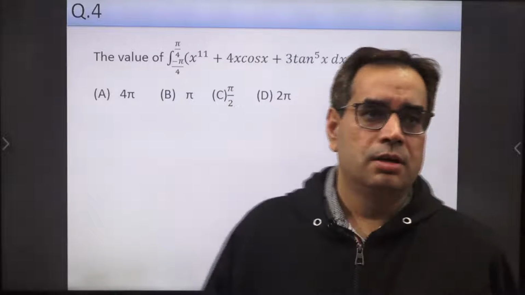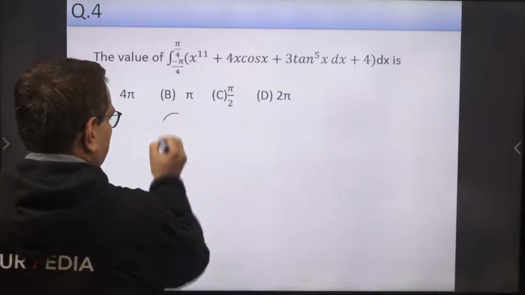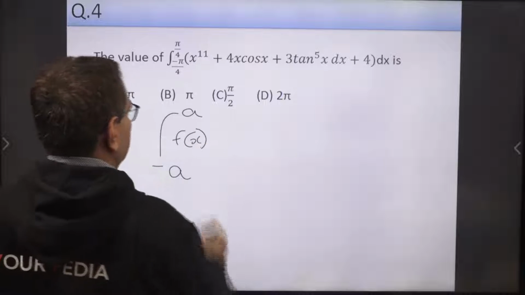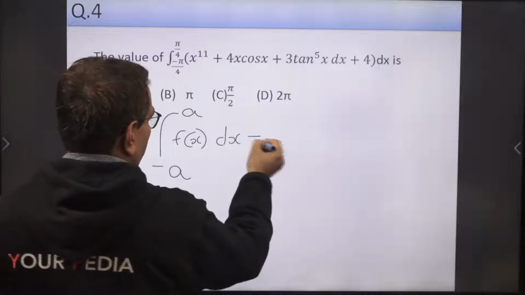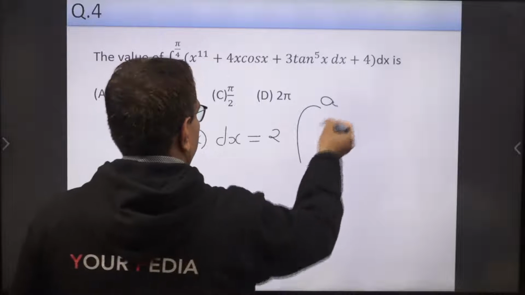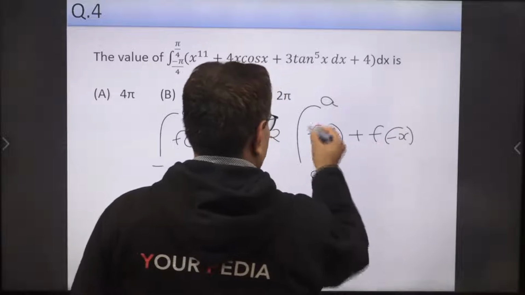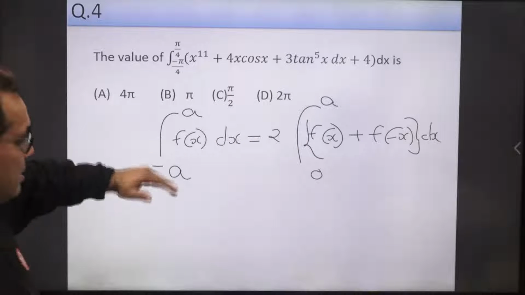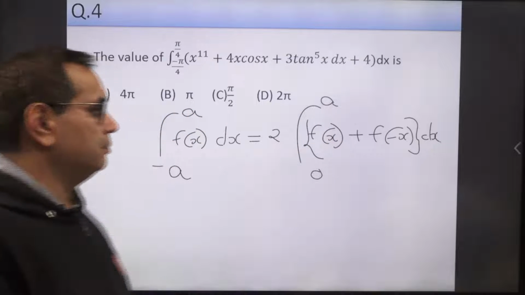Very simple problem. You know, there is a simple property. If you see integration of the form minus a to a, f(x) dx, this integration is equal to twice of 0 to a, f(x) plus f(minus x). Remember this beautiful and important formula. Whenever you see limit from minus a to a, just recall this important formula. This integral is equal to this integral.